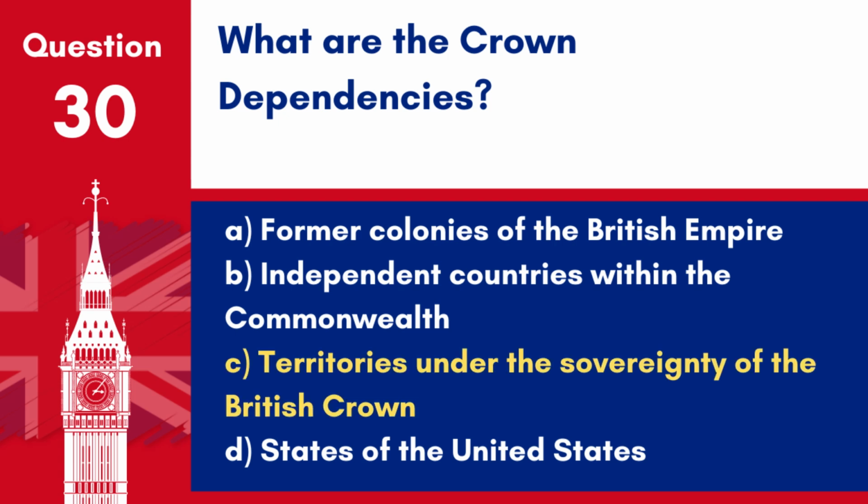Answer: C. Territories under the sovereignty of the British Crown. The Crown dependencies are the Isle of Man and the bailiwicks of Jersey and Guernsey, which are not part of the UK, but are self-governing possessions of the Crown.